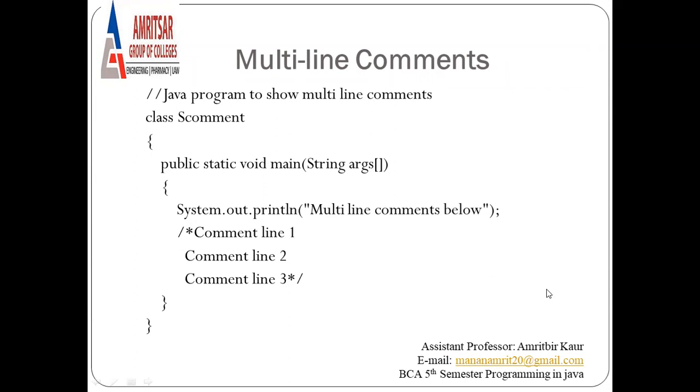Inside the class, we define the main method. And in the body of the main method, we print just a message. And after that, we write our comment. So we can write as per our requirement. Here we are just writing comment line 1, comment line 2, comment line 3. Just for understanding, we can write in the first line multi-line, then comments, and the third line below. We can write anything as per requirement.